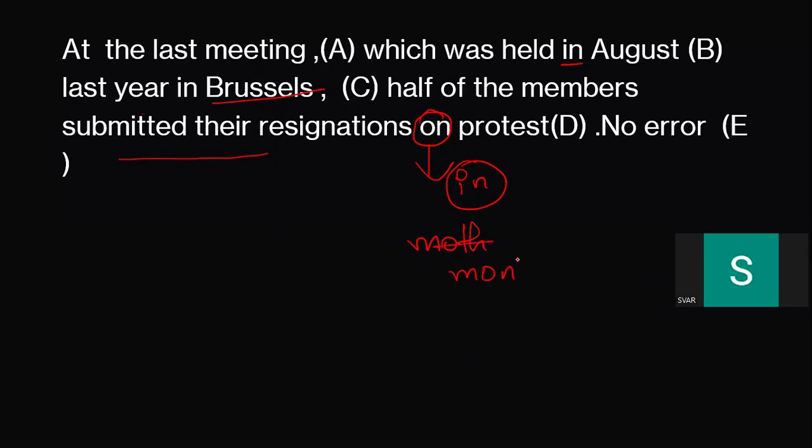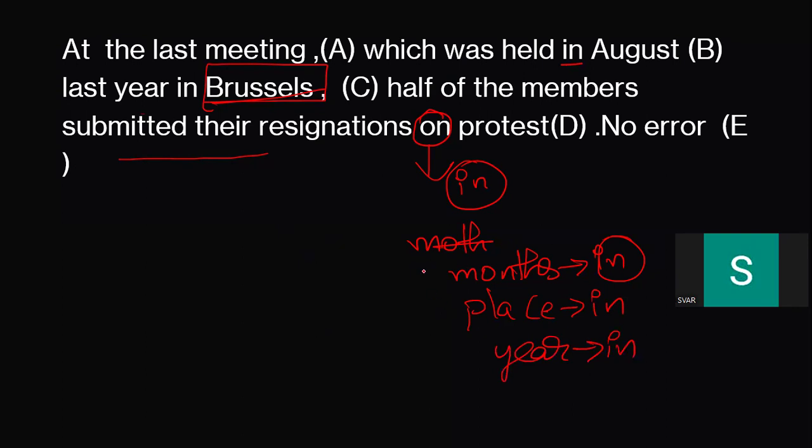Very important thing: in case of months, always and always you have to use in. In case of place, like Hyderabad, Mumbai, you have to go with in. In case of year as well, you need to go with in. These are known as fixed prepositions. In case of day, you need to go with on, like on Monday, on Wednesday, on Thursday.